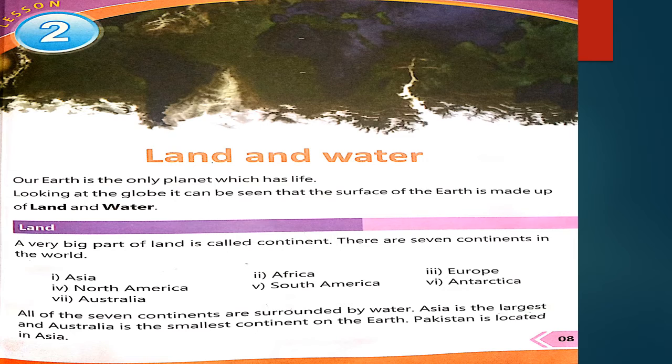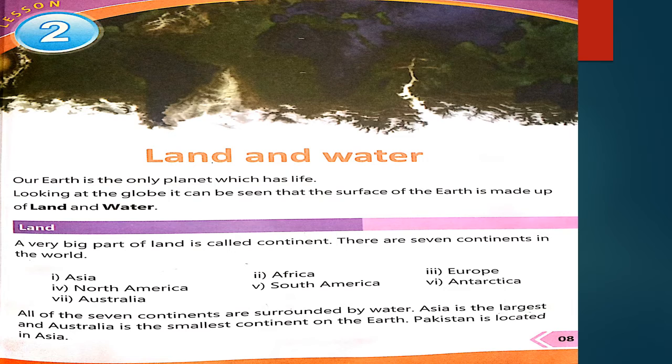Next topic is land. Land is a surface which is shown on the globe or map, and it is composed of land and water. A very big part of land is called a continent. जमीन का बहुत बड़ा हिस्सा जिसे आप लैंड कहते हैं वो कहलाता है कॉन्टिनेंट. So a continent is a big part of land. There are 7 continents in the world.